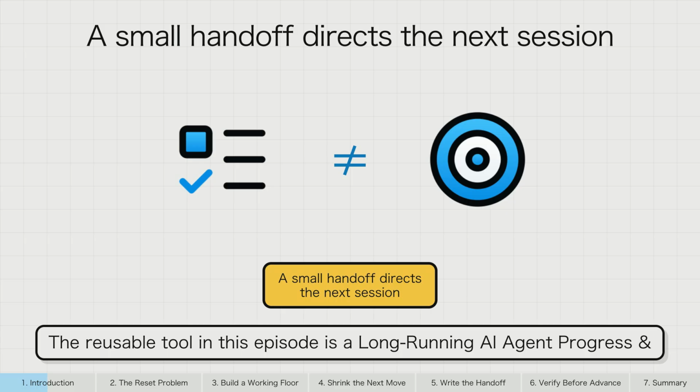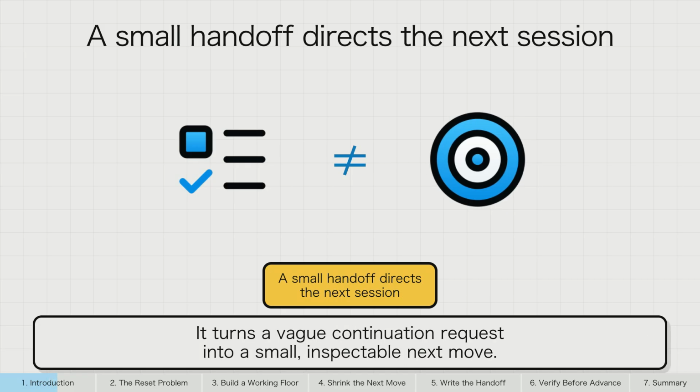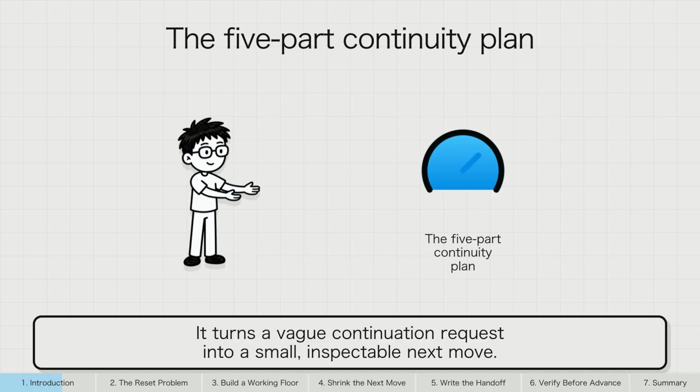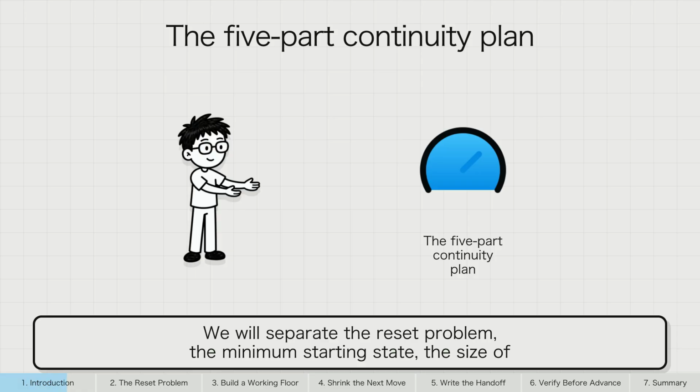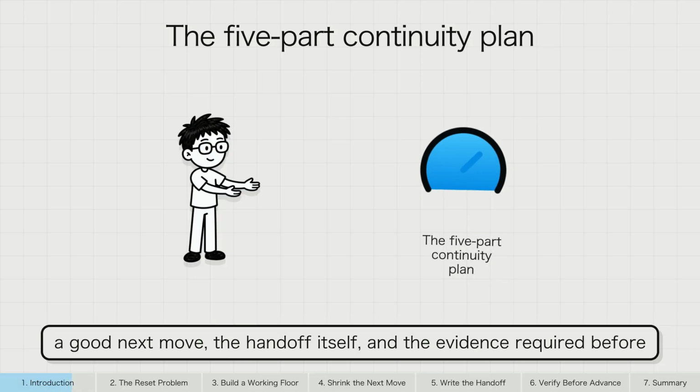The reusable tool in this episode is a long-running AI agent progress and handoff card. It turns a vague continuation request into a small, inspectable next move. We will separate the reset problem, the minimum starting state, the size of a good next move, the handoff itself, and the evidence required before progress is claimed.